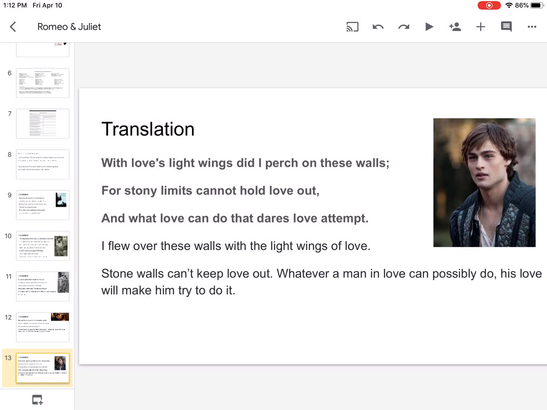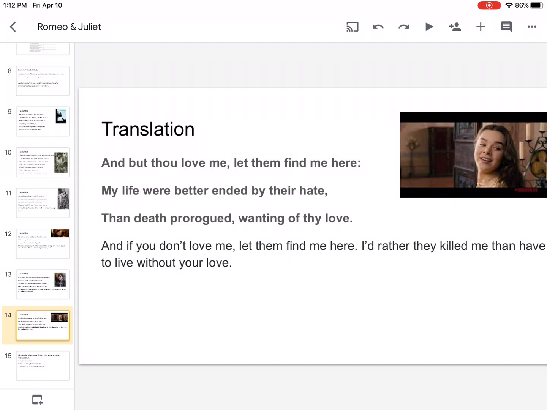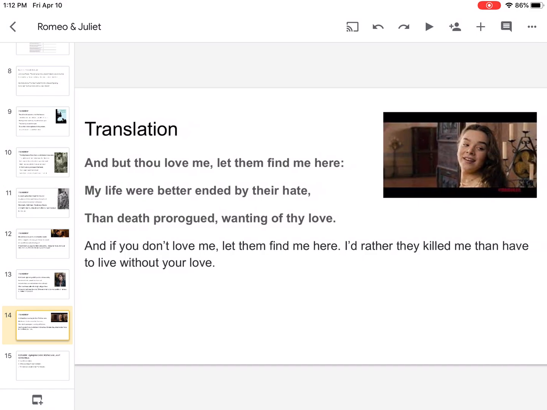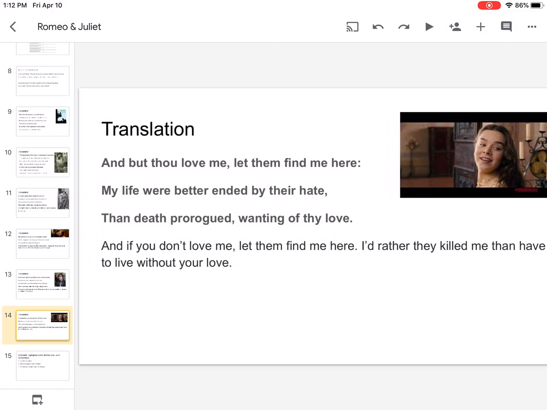Translation: with love's light wings did I perch on these walls, for stony limits cannot hold love out, and what love can do, that dares love attempt. I flew over these walls with the light wings of love. Stone walls can't keep love out. Whatever a man in love can possibly do, his love will make him try to do it. Okay, next one. And but thou love me, let them find me here. My life were better ended by their hate than death prorogued, wanting of thy love. And if you don't love me, let them find me here. I'd rather they kill me than have to live without your love.